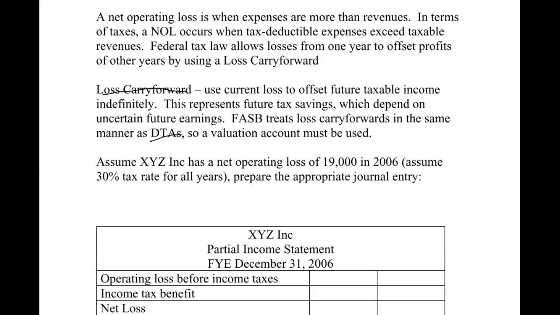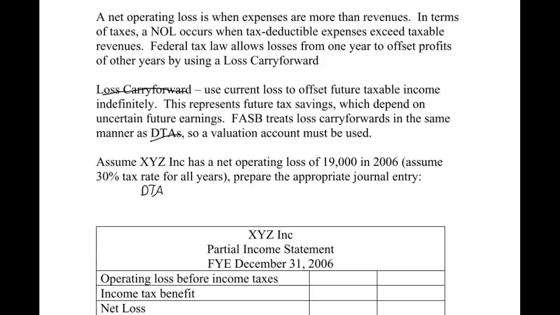We've got a company with a net operating loss of $19,000, and we're going to use a 30% tax rate. Typically, if we had income, we would have income tax expense and income tax payable. But this year we don't have income; we have an operating loss as far as our taxes go. So we're going to create a deferred tax asset, because we're carrying forward the loss, giving us future tax savings when we use the loss to offset future income.